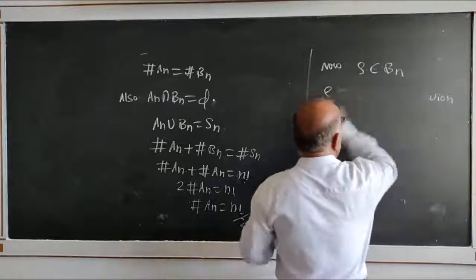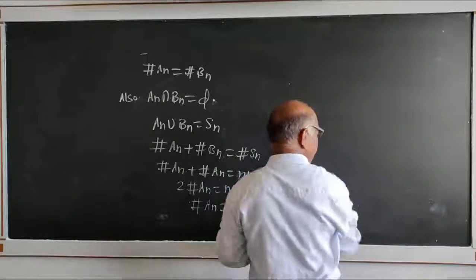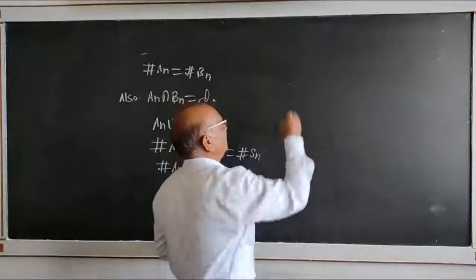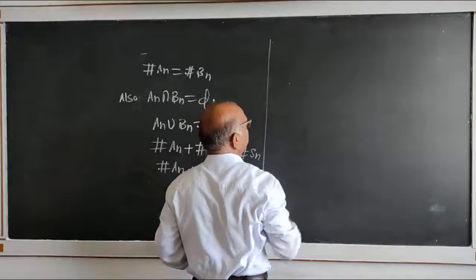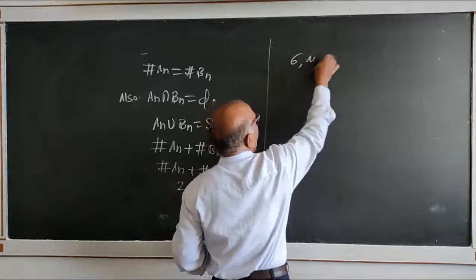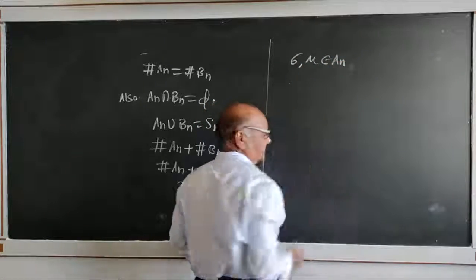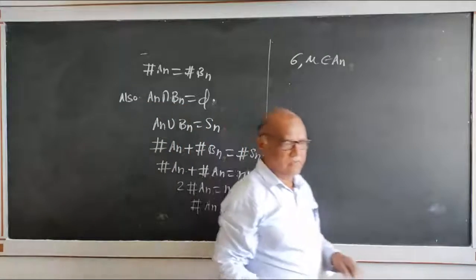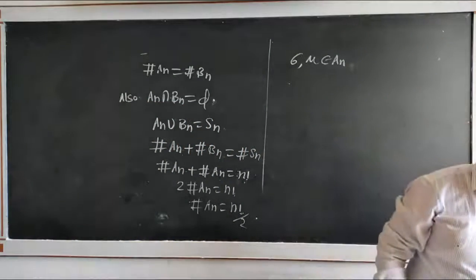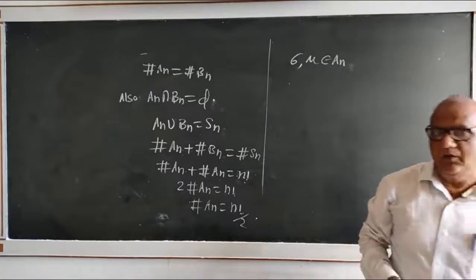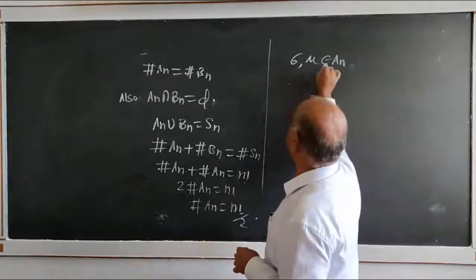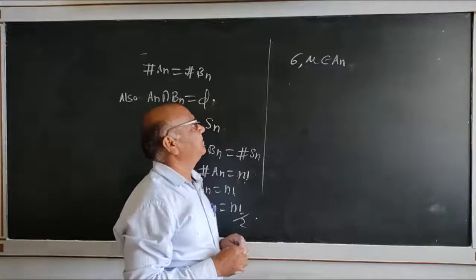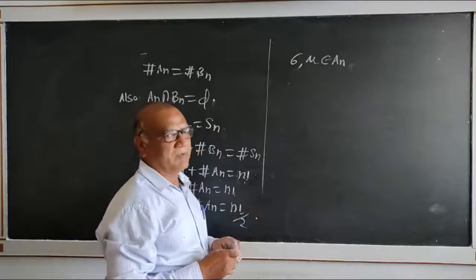Now, to show An is a subgroup. Let sigma and mu belong to An. That means sigma is an even permutation and mu is an even permutation.